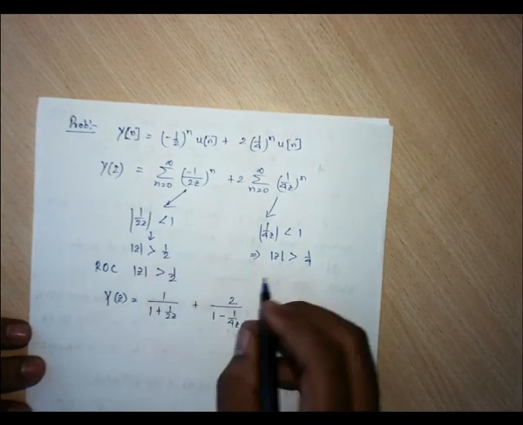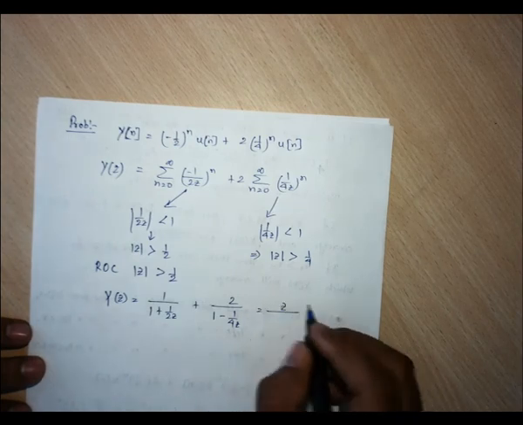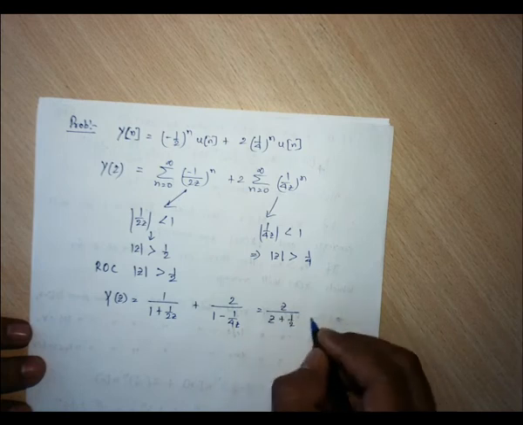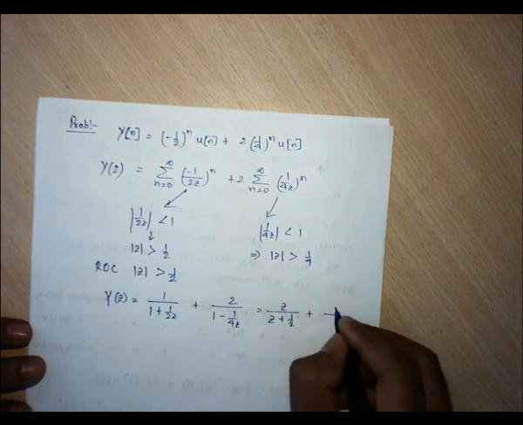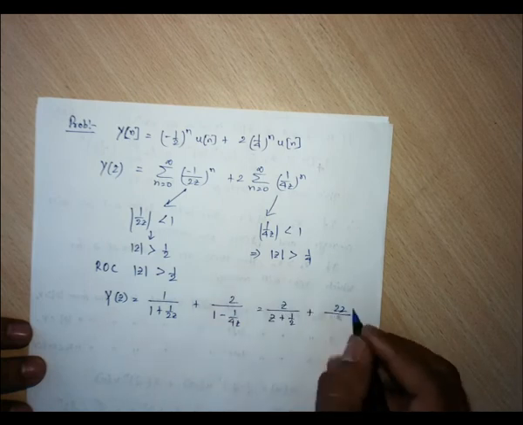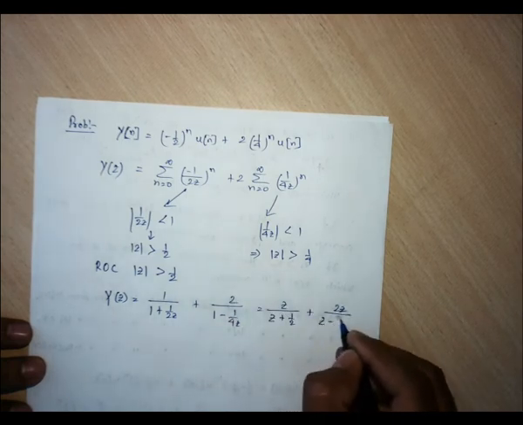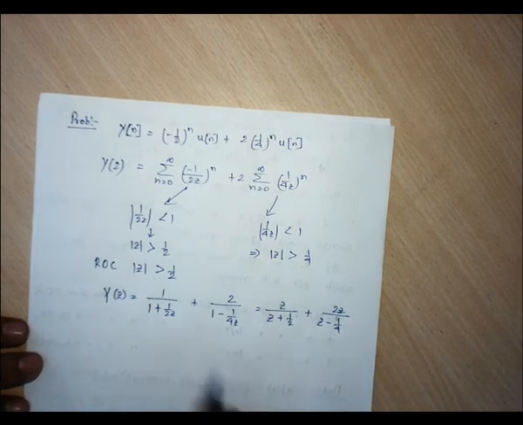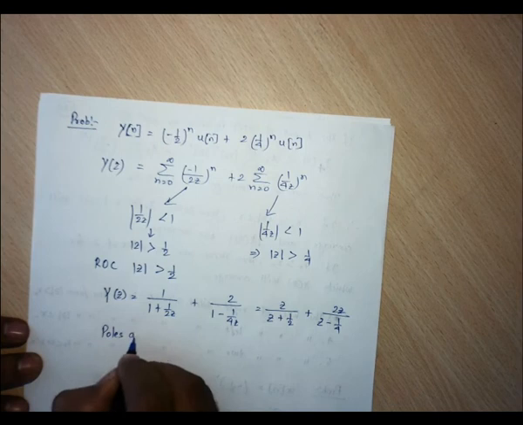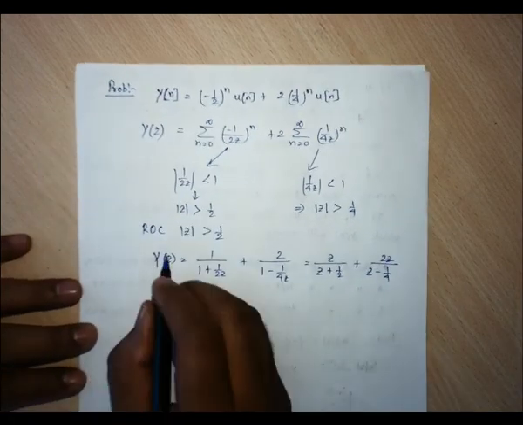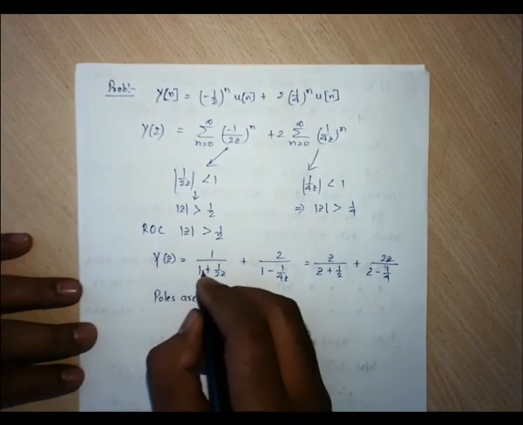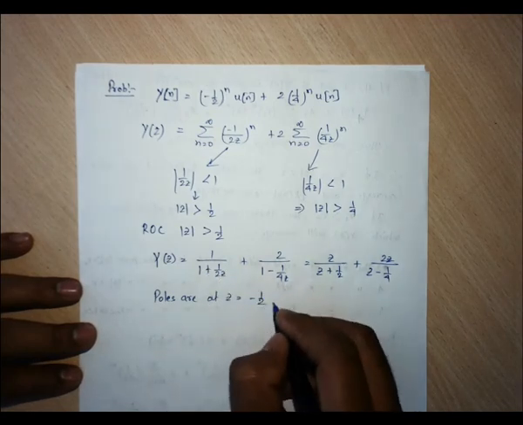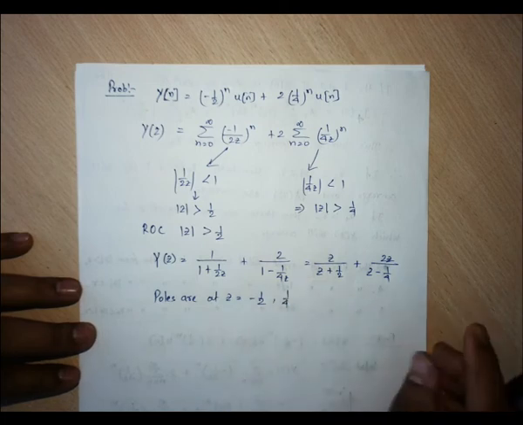So this one will become z by z plus half plus 2z by z minus 1 by 4. So here the poles are at z is equals to minus half and 1 by 4.